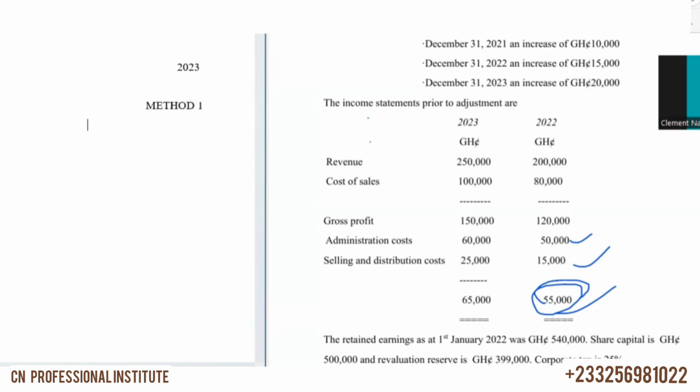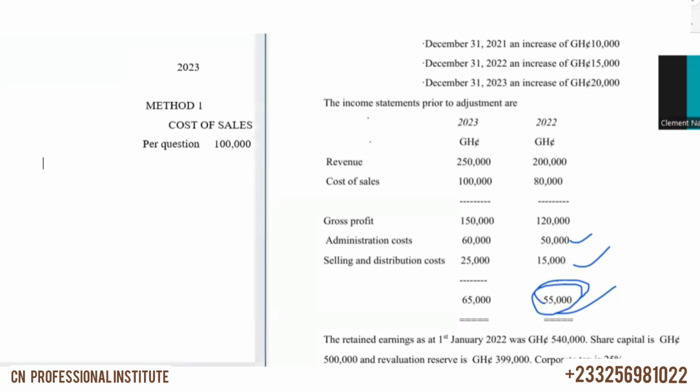So we bring our cost of sales. We are using the cost of sales method. So the cost of sales per question. In a question we have cost of sales of 100,000. Okay, it's in a question for 2023, 100,000.